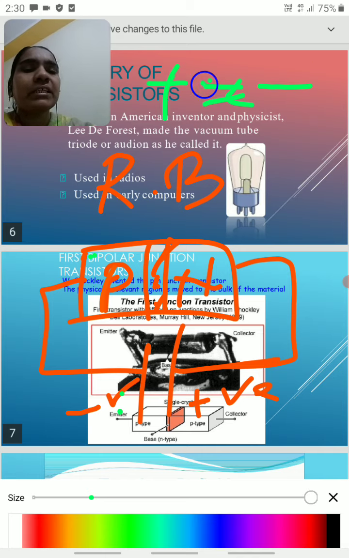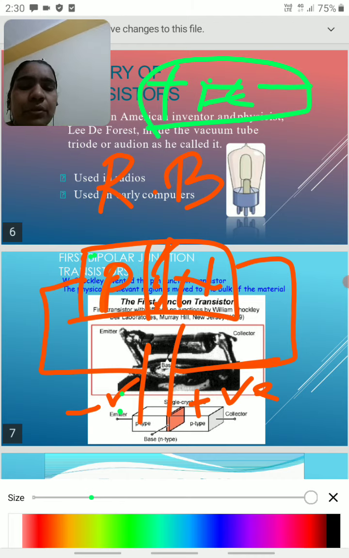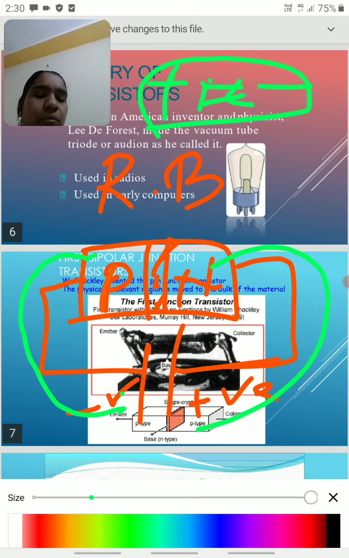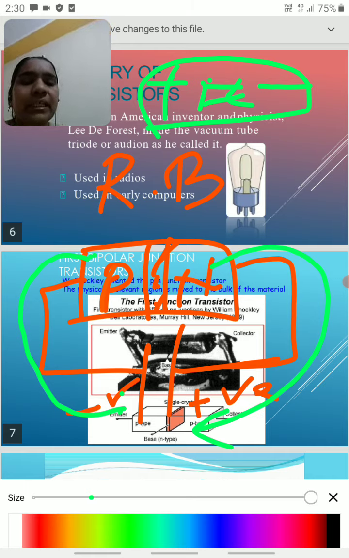Attraction force takes place between positive and negative, so all the holes move to the negative terminal and all the electrons move to the positive terminal. Here the depletion layer size increases.